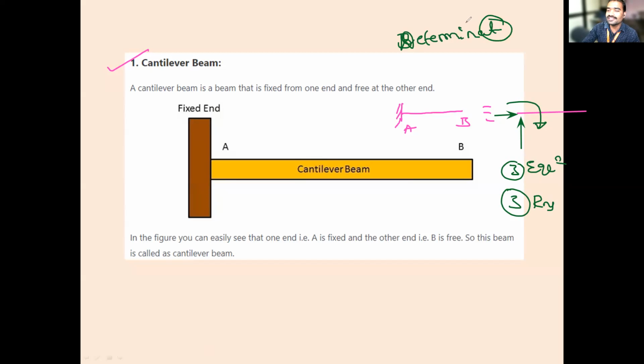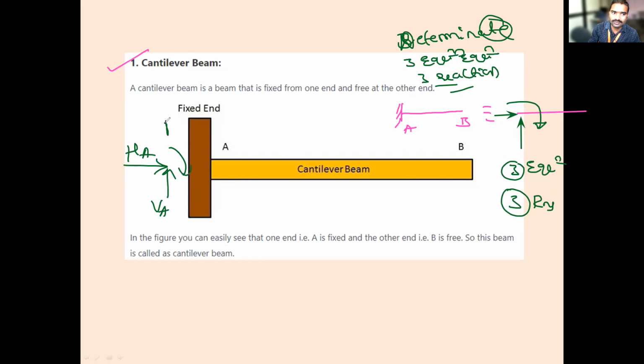A cantilever beam is a determinate structure or determinate beam because there are three equilibrium equations and there are three reactions. We can find them out: there is HA, the horizontal reaction, there is vertical VA, and there is moment MA. We can find out HA, VA and MA. It means we can find out the support reactions with the help of equilibrium conditions. So this is a determinate beam.